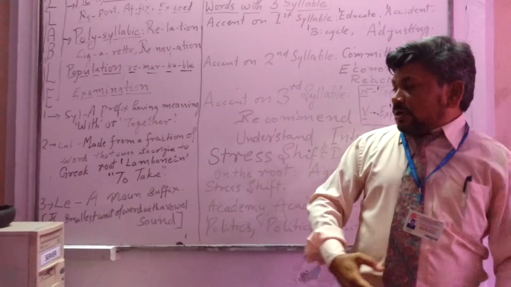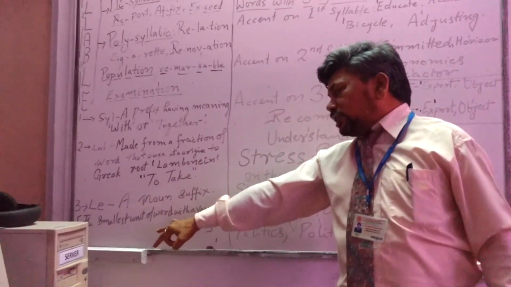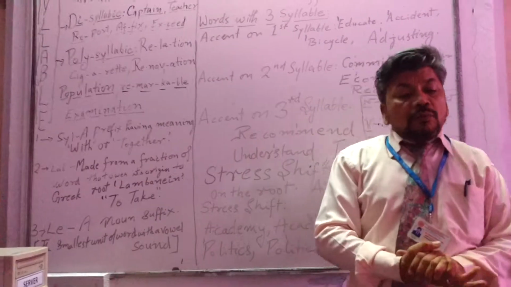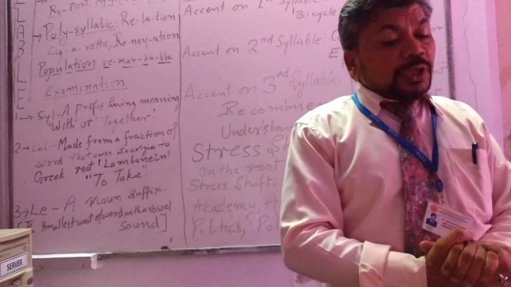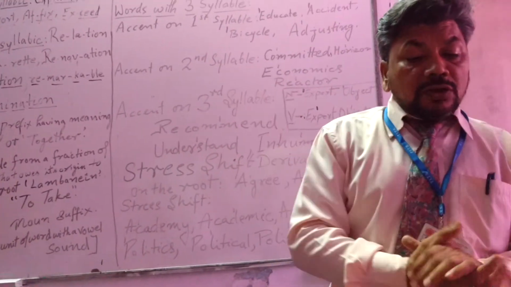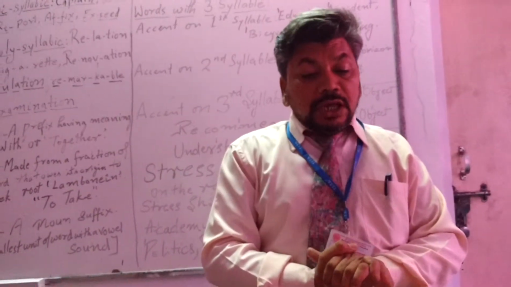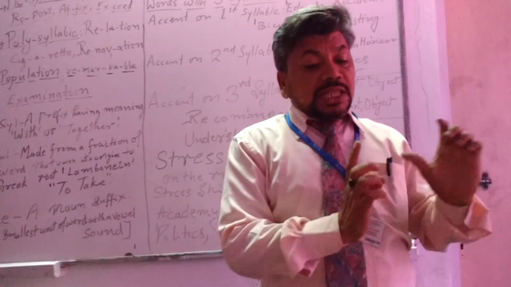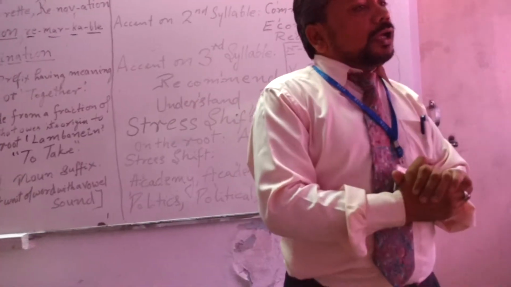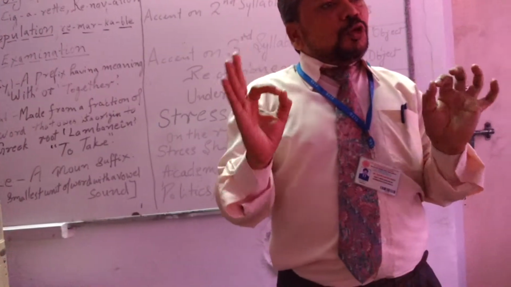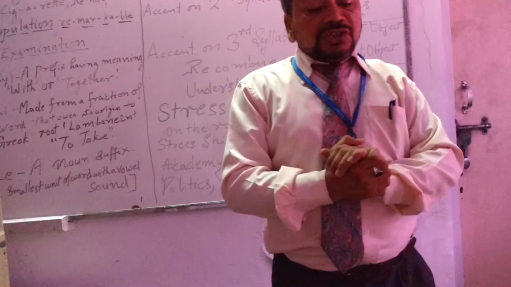So syllable is the smallest unit of a word with a vowel sound, and taken together, the unit of spoken language which consists of a single uninterrupted sound can be a good and fit definition of syllable.